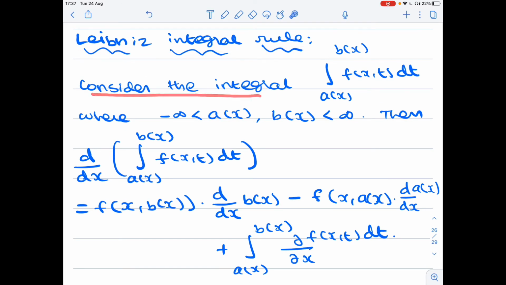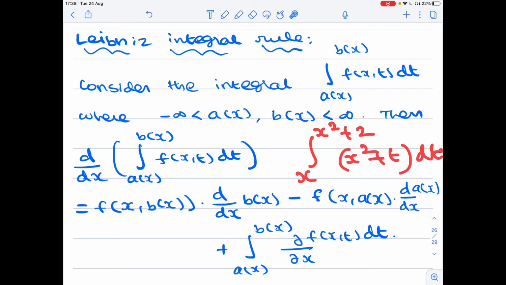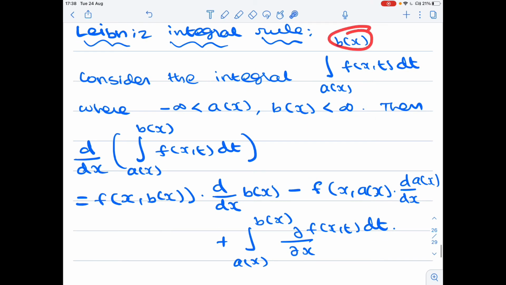Consider the integral from a of x to b of x of a function of x and t, dt. This a of x to b of x means something like the integral from x to x square plus 2 of x square plus t dt, this kind of integration. So the upper limit is also a function of x, and the lower limit is also a function of x. Given such an integral, the integrand should not be infinity. That is what this condition means.